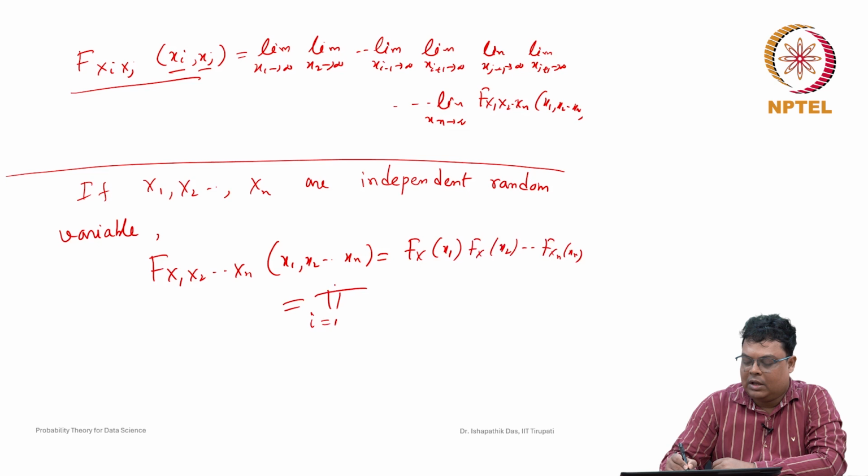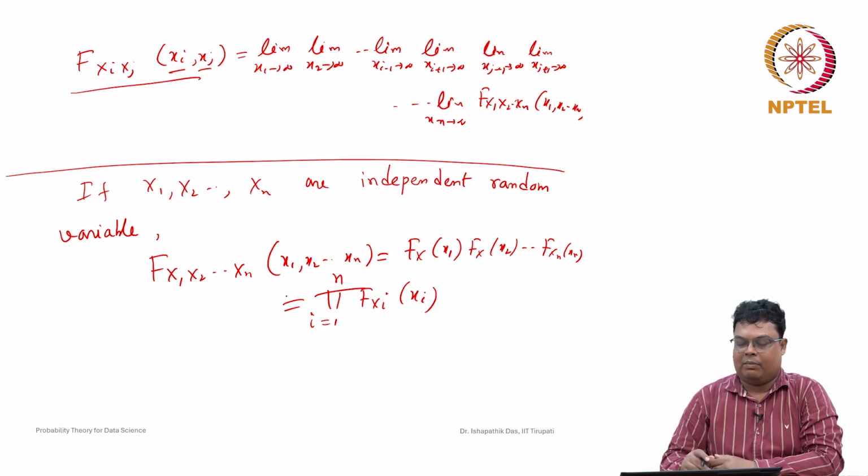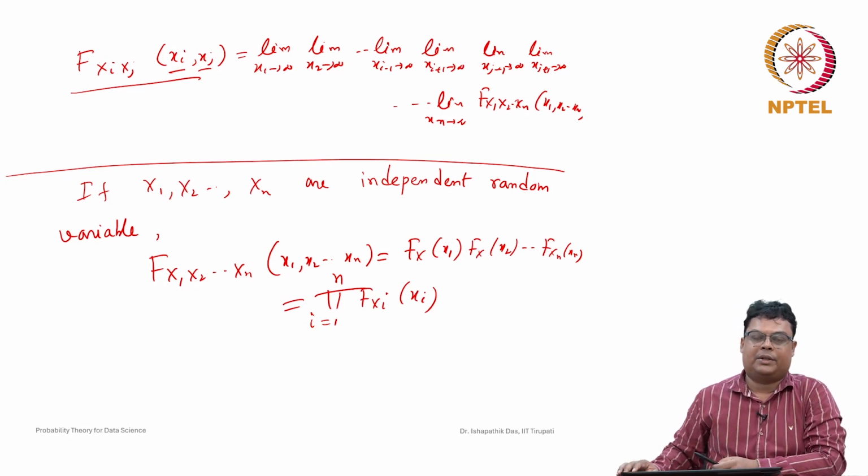In short notation, the product over i equal to 1 to n of f of xi of xi. Then we can say that x1, x2, ..., xn are independent random variables with respect to the distribution function.